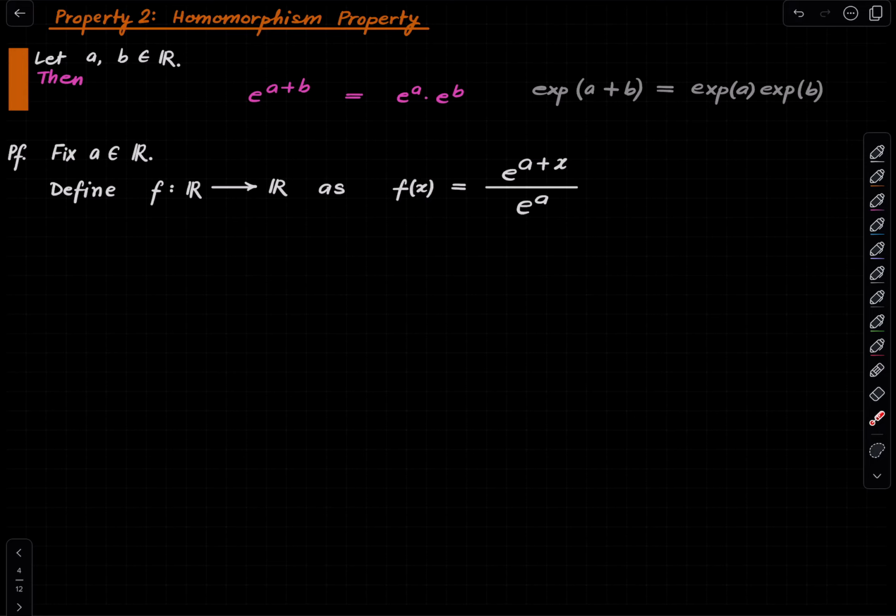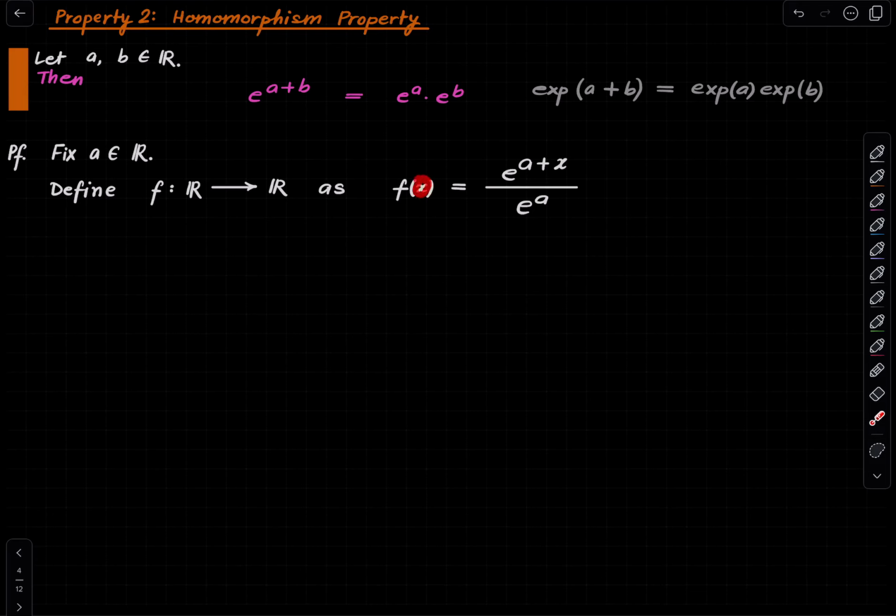So what do we want to show? We want to show that this is the same as exp of x. That's what we want to show. But to show that this is the exponential function, we just need to show that it satisfies the defining properties of the exponential function. What are they? Two things. One is that it should be its own derivative, and the second is that it should take the value 1 at 0.